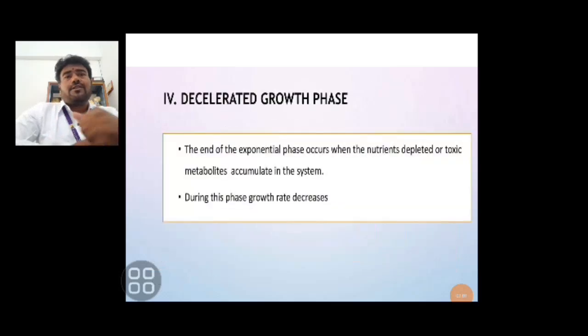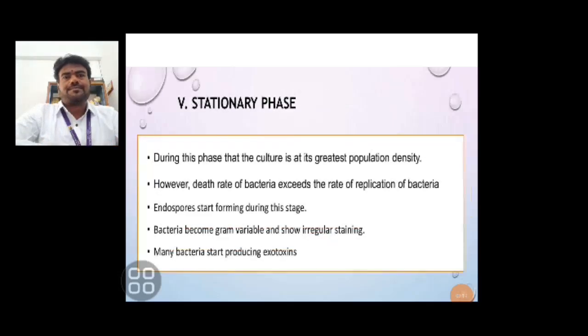Then the 4th phase, the deceleration phase or declining growth phase. The end of the exponential phase occurs when the nutrients are depleted or toxic metabolites accumulate in our system. During this phase, the growth rate decreases. The toxins may be affecting the growth of the organisms.